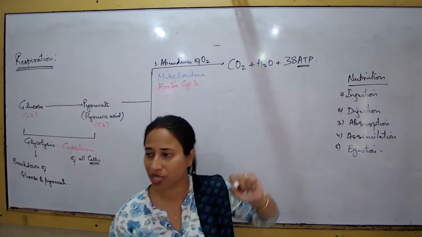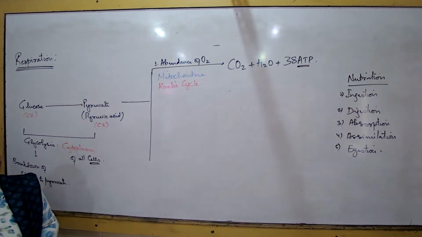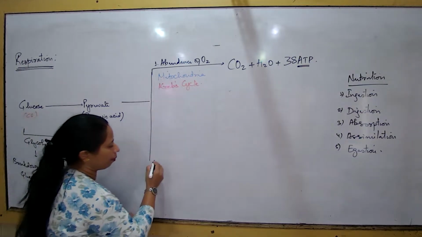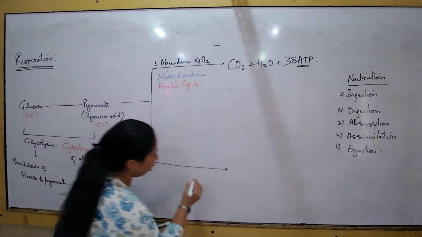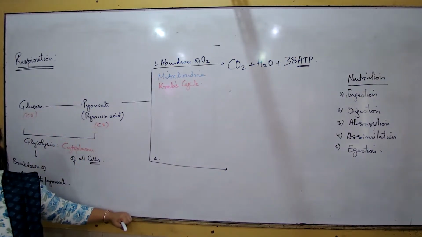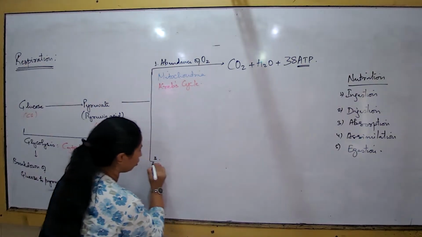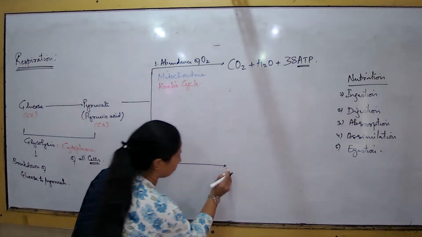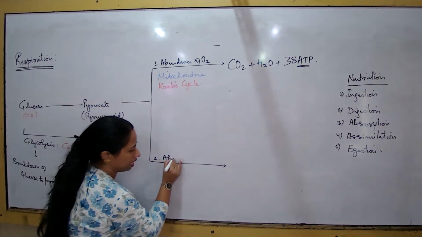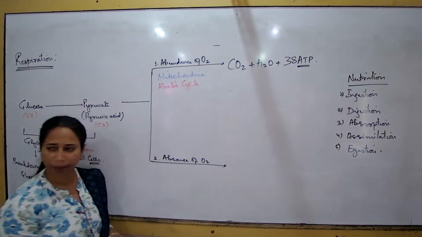This is the Krebs cycle. Where does the Krebs cycle take place? Mitochondria. Okay. Now we talk about just the opposite of this, the third step. I'll go to the second later. I talk about just the opposite situation, where glucose is present in a cell, but that cell has a complete absence of oxygen.